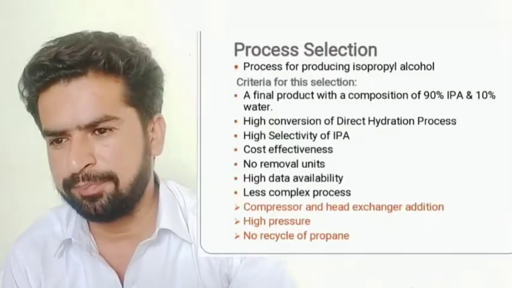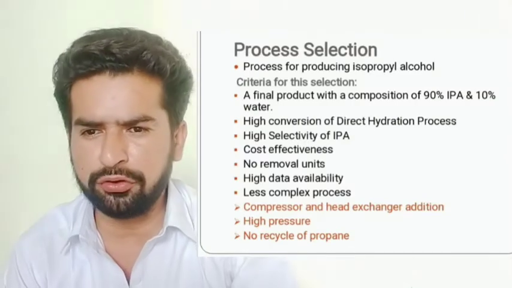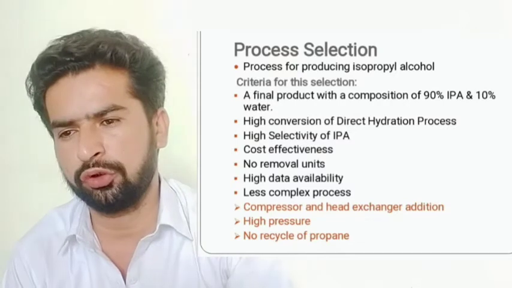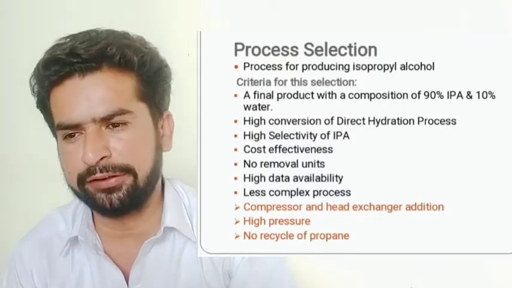Now, it's time to move forward to the process selection: the process for producing isopropyl alcohol. There are some criteria for this selection. The criteria are a final product with a composition of 90% IPA (isopropyl alcohol) and 10% water. We require 90% IPA and 10% water.